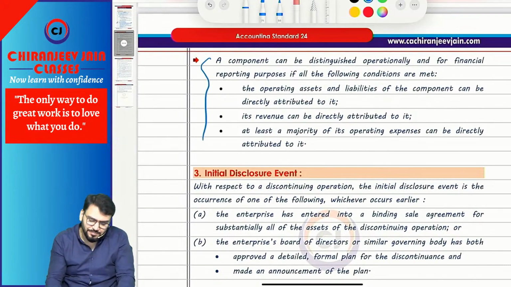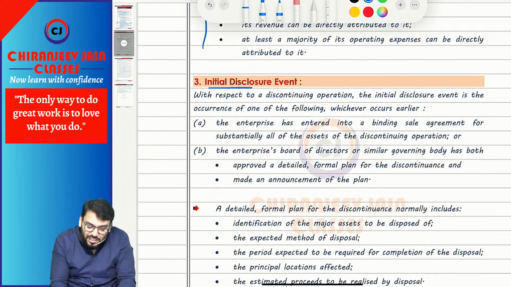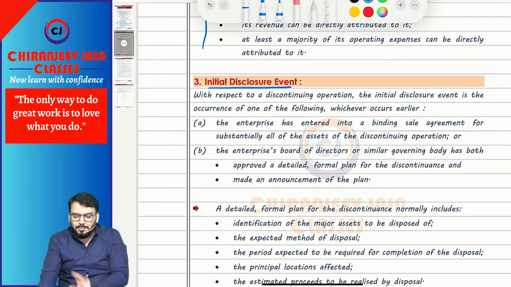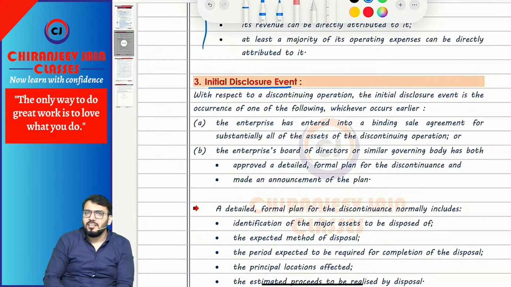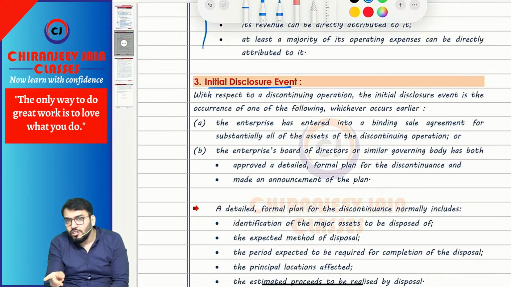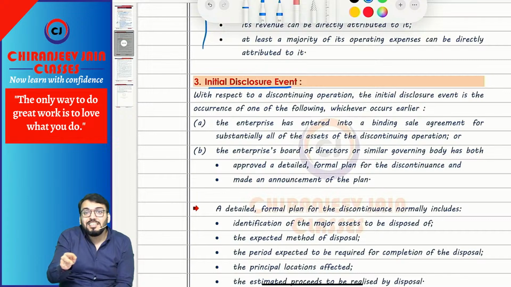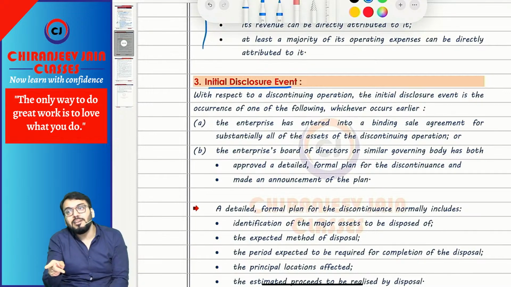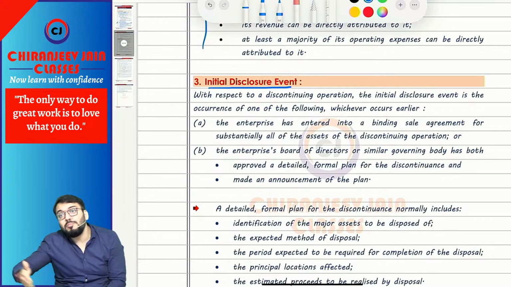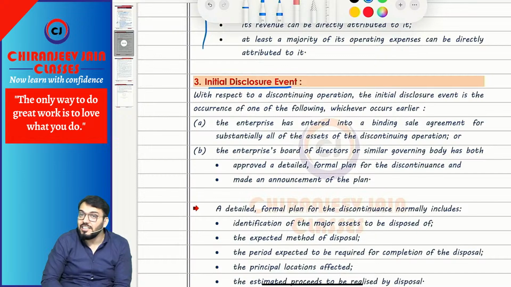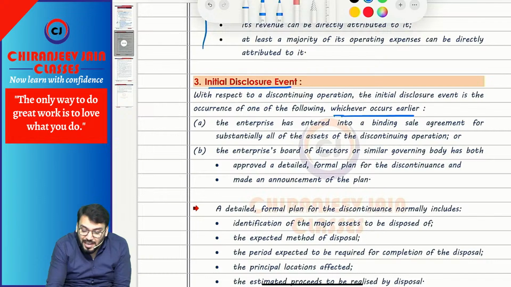Correct. This you can read. The next point is initial disclosure event. This may be also important. When should we start disclosure? They have given two dates. Whichever date triggers first, that date will become the initial disclosure event. Means from that date AS24 will be applicable. That is known as the initial disclosure event. So the initial disclosure event will be A or B, whichever occurs earlier.